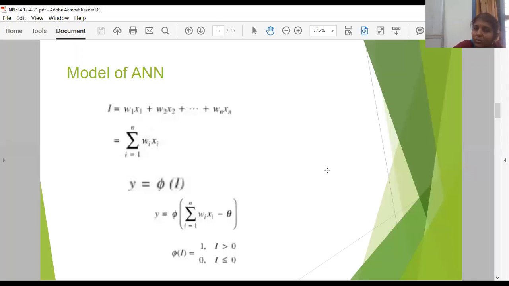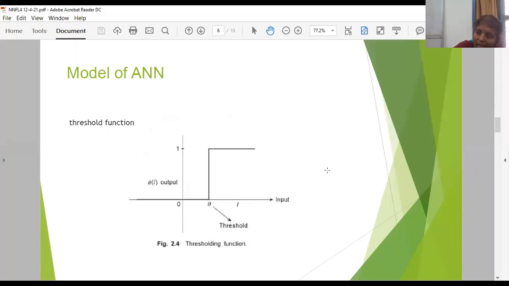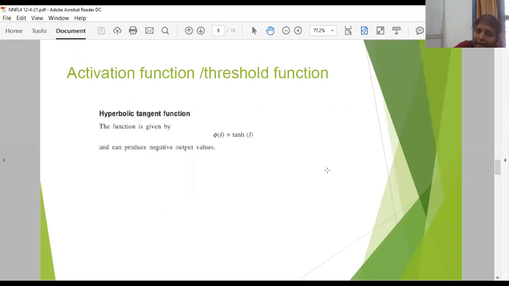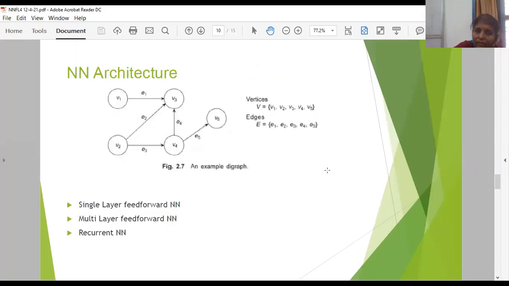We have learned 4 basic activation functions: step function, signum function, sigmoidal function, and hyperbolic tangent function.